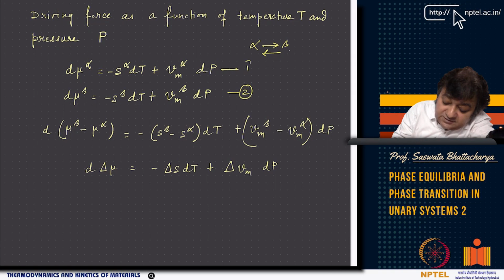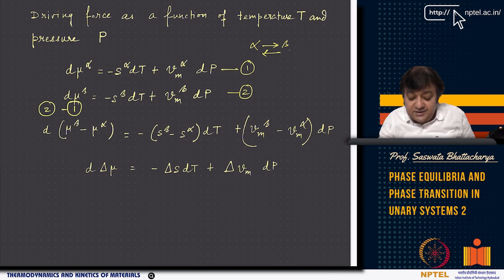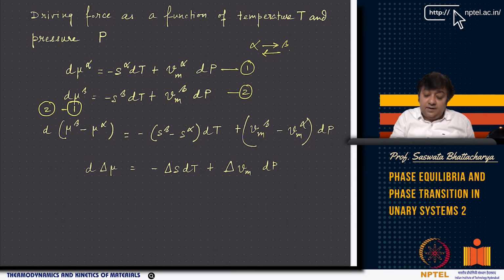And then what you are doing is 2 minus 1. So you get d(mu beta minus mu alpha) equals minus (s beta minus s alpha) dT plus (Vm beta minus Vm alpha) dP. Now, d(mu beta minus mu alpha) is nothing but d of delta mu, right?